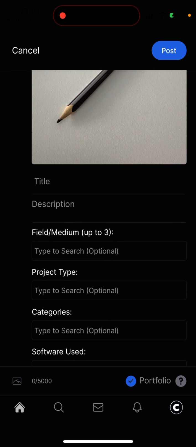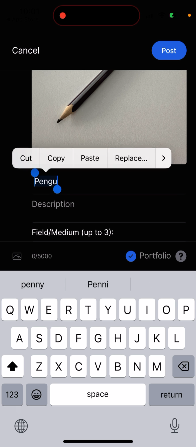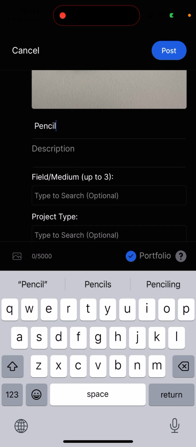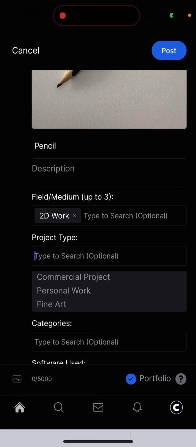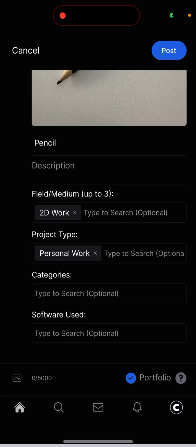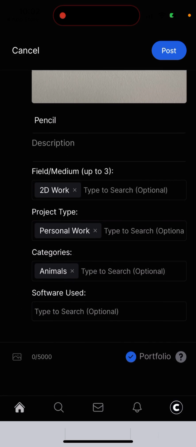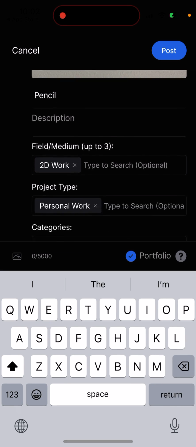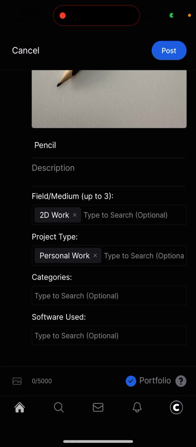By selecting your portfolio, you will present this specific image to potential employers. Then description, and then field medium, and you select project type, and then categories, whatever you need, and then software used as well, which you can also add here. And then that's what it is.